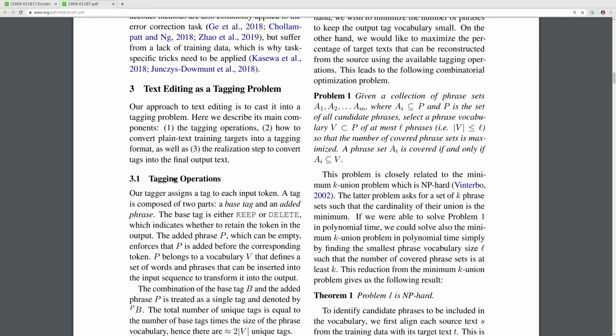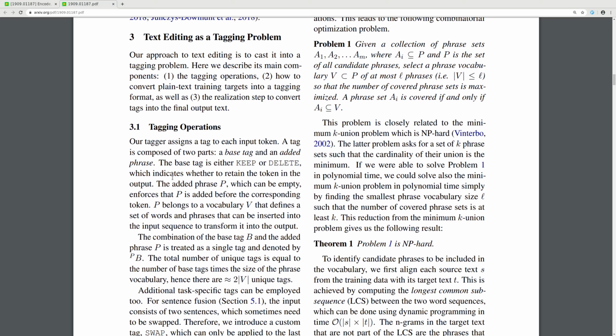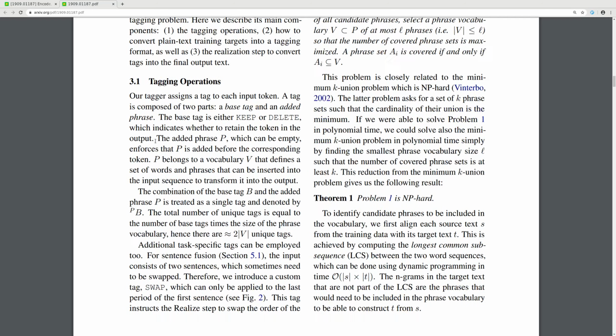Text editing as a tagging problem. Our approach to text editing is to cast it into a tagging problem. Here we describe its main components. First, the tagging operations. Two, how to convert plain text training targets into tagging format, as well as three, the realization step to convert the tags into the final output text.